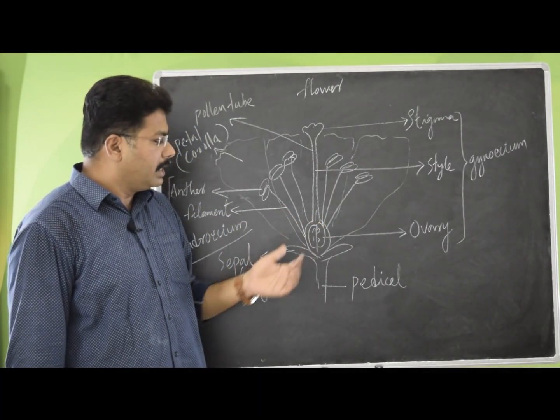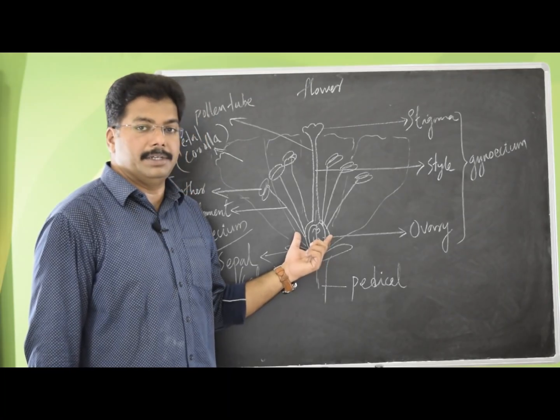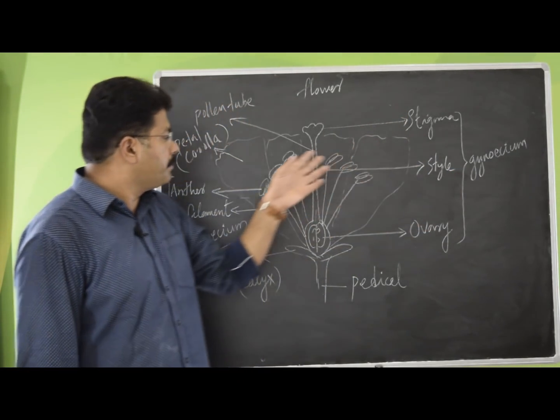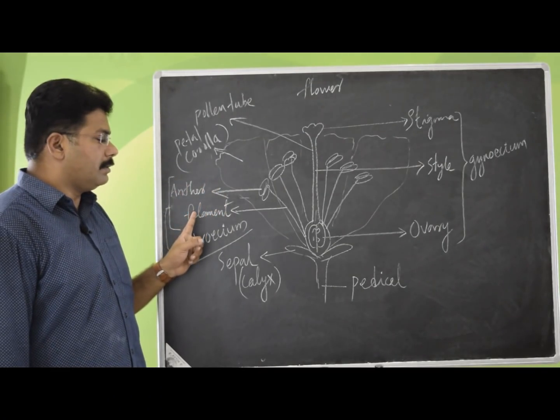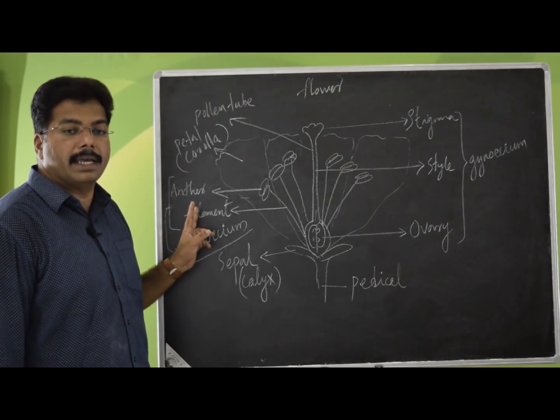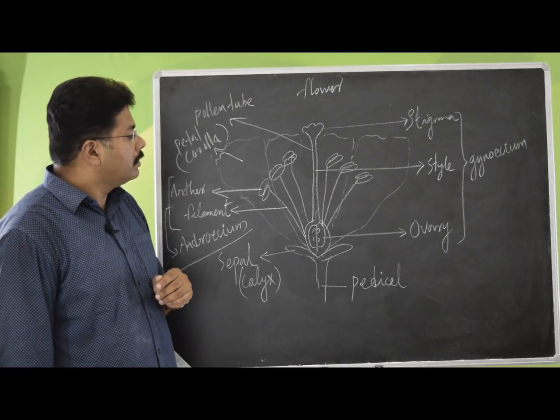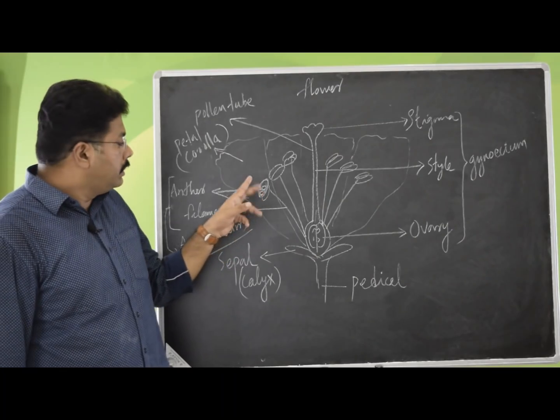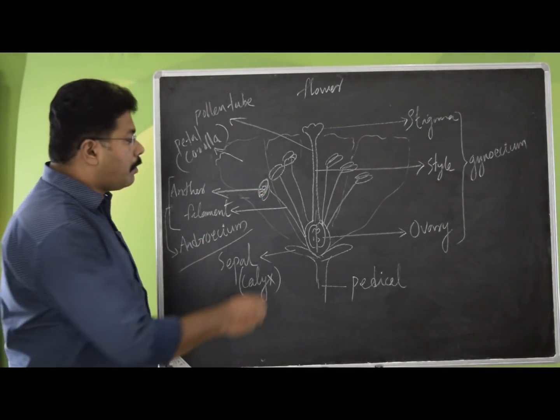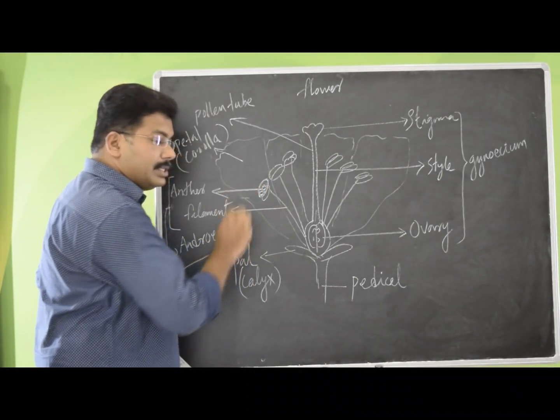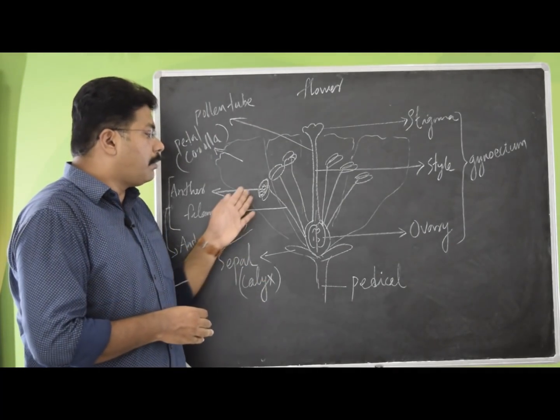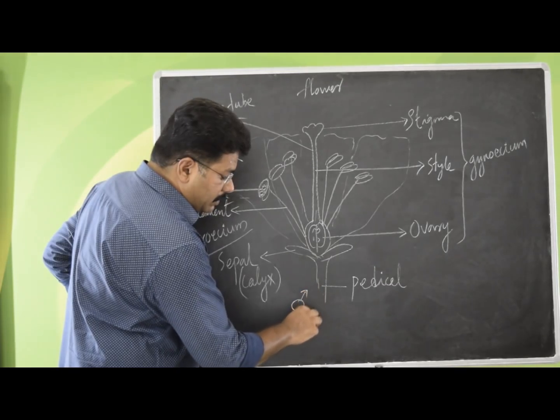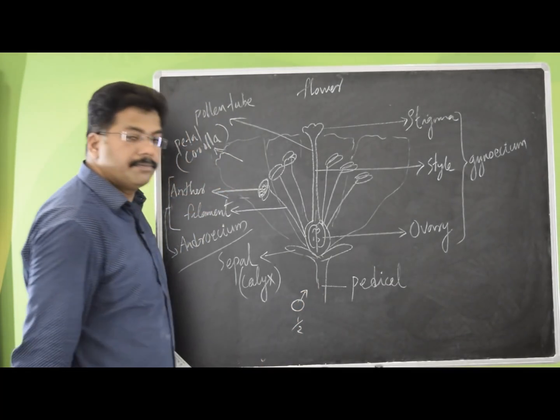So, we will study this androecium and gynoecium part. That means stigma, style and ovary in the case of gynoecium, and anther and filament in the case of androecium. So, that is the male and female part of the flower. This anther has pollen sacs inside, which produce the pollen grain, which is like the male gamete, with only half set of chromosomes inside it.